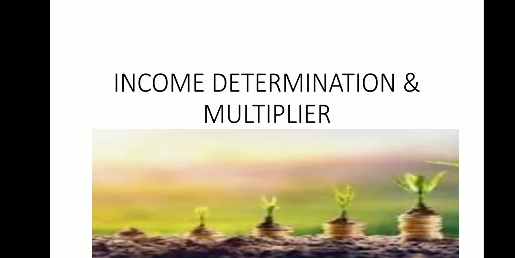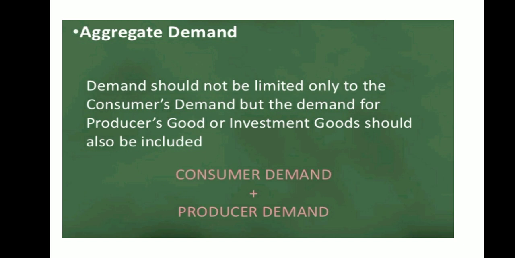Hello everyone. Today we are going to discuss one of the important chapters of macroeconomics, that is income determination and money multiplier, or multiplier. Both are the same. Now, when we study macroeconomics, you need to deal with aggregate demand, not individual demand. Demand should not be limited only to the consumer's demand, but the demand for the producer good or investment good should also be included. That is, aggregate demand equals consumer demand plus producer demand.